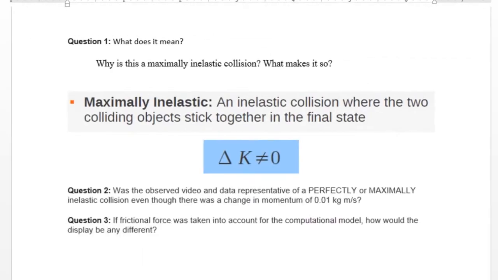Answering questions. Question 1. The reason why you can tell that this is a maximally inelastic collision is that the two cars stuck together after they collided. This is for sure because the cars were magnetically attracted to each other at the ends. The change in kinetic energy is not equal to 0.